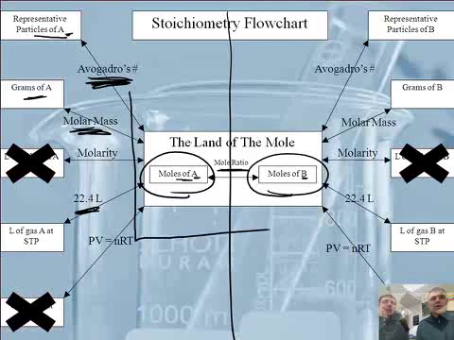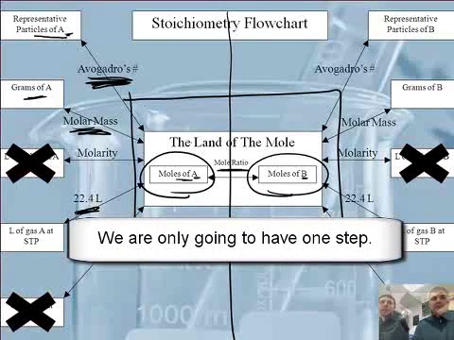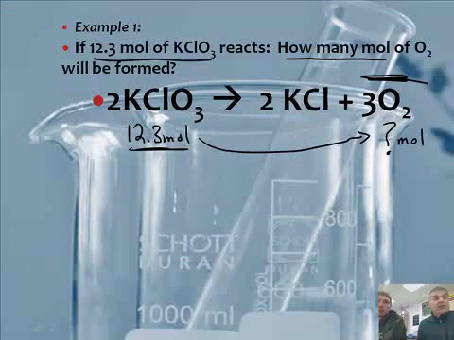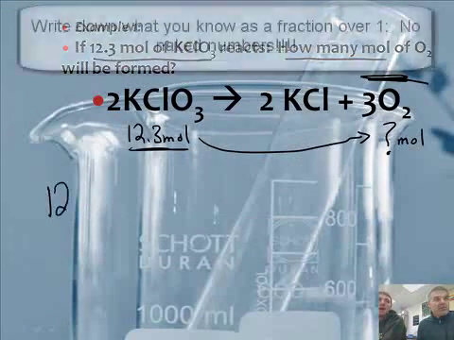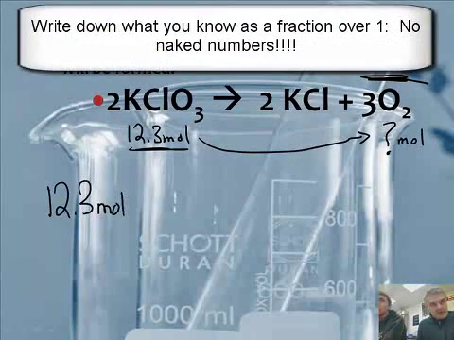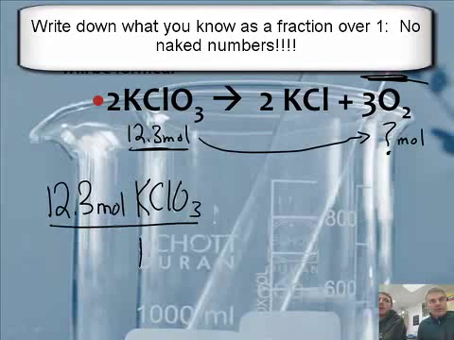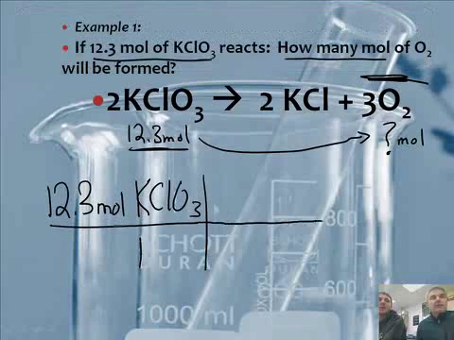So in this mole map, all we need to look at is this portion of the box. Because we have moles and we're going to moles, our step is we just use the mole ratio right here. So I start with what I know, which is 12.3 moles of KClO3 over 1.